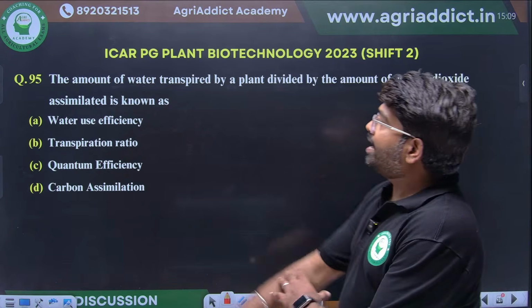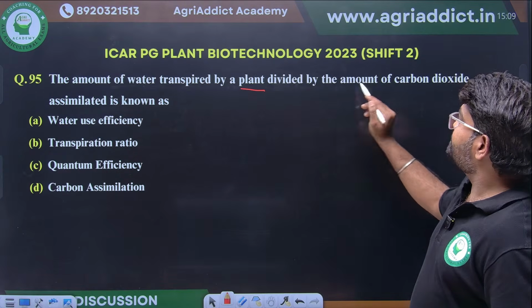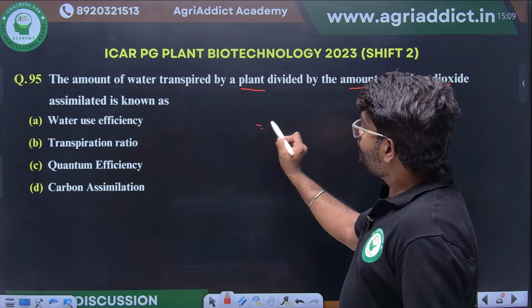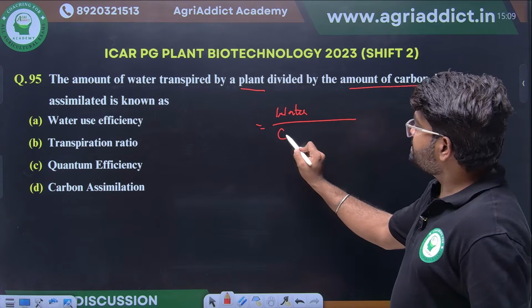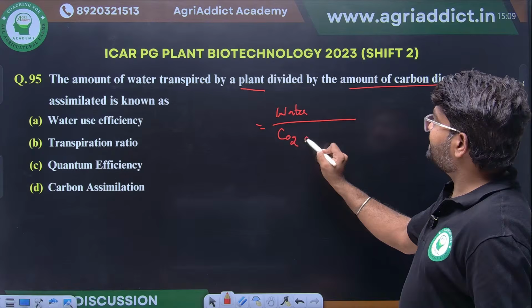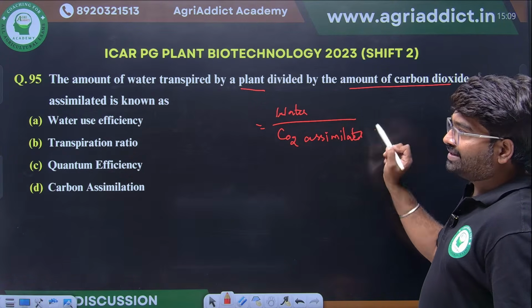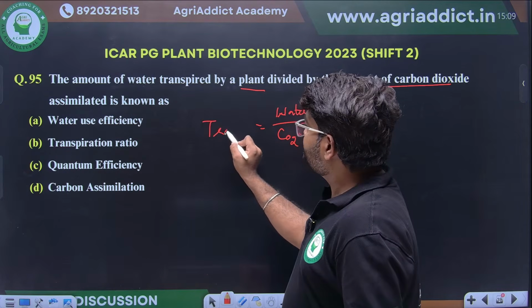The amount of water transpired by a plant divided by the amount of carbon dioxide assimilated. See here, amount of water transpired by amount of carbon dioxide assimilated. What will be the answer? Whether it's transpiration ratio or what? Yes, excellent. It's transpiration ratio.